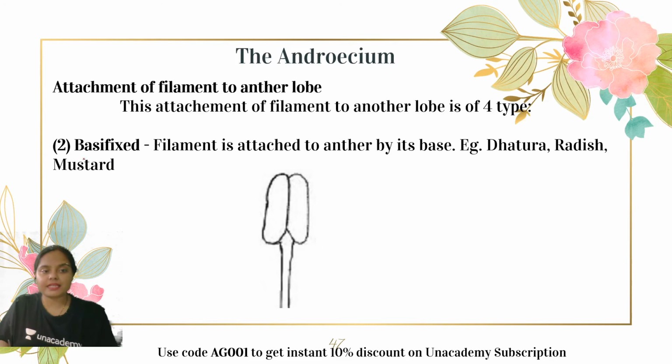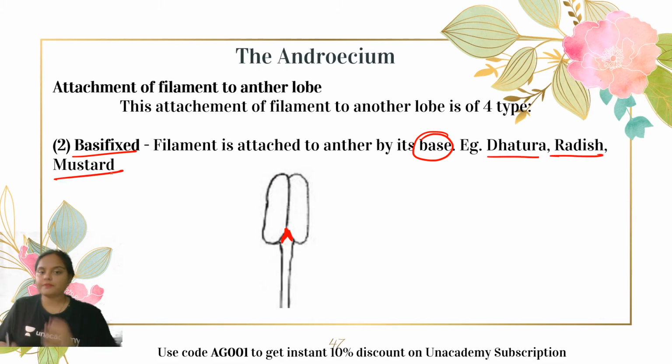The second one is the basifixed. What happens here? The filament is attached to the anther by its base only. Here you can see it is attached at the base only. Examples include members of the Solanaceae family and also the Brassicaceae family. So Datura, radish, mustard, there we have seen basifixed type of filament.